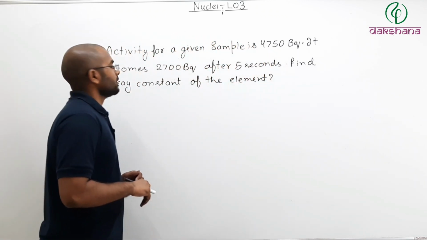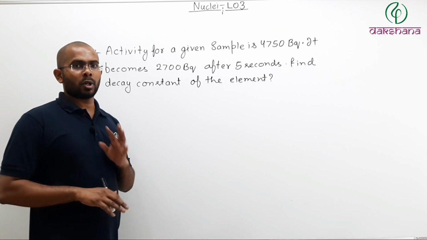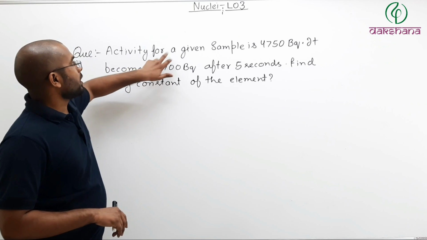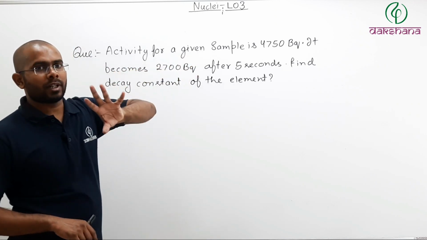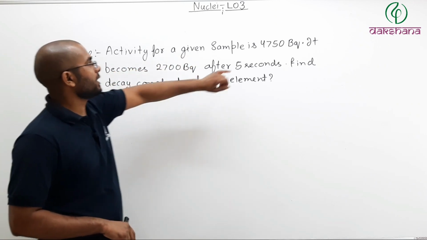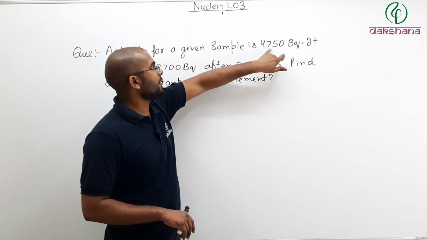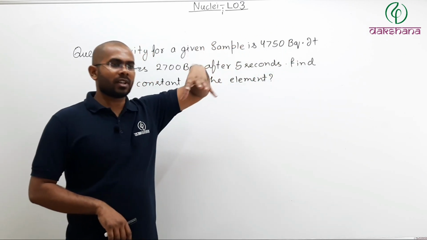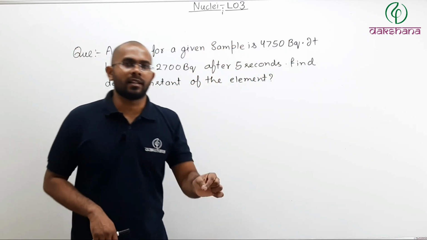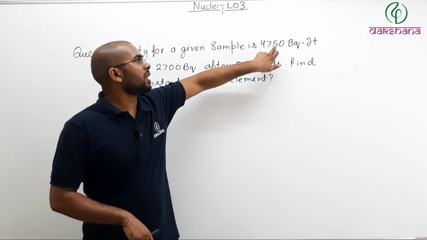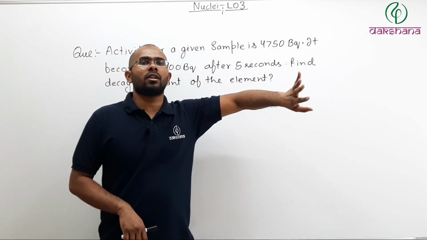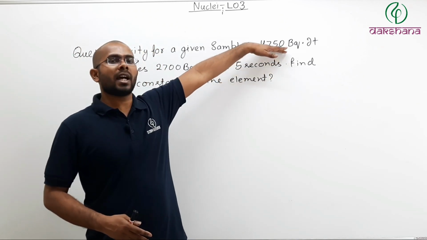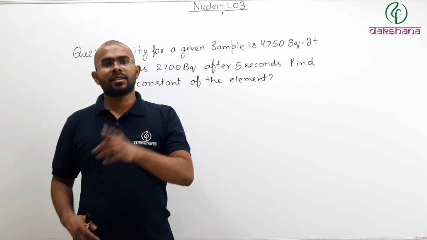What is the question given here? Before I solve this, you should pause the video and try to solve it yourself. Now, the activity for a given sample, a sample of radioactive material, is given as 4750 becquerel. Meaning, out of the given sample, 4750 decays occur per second. Meaning, out of the given number of nuclei, this many nuclei were decaying per second.